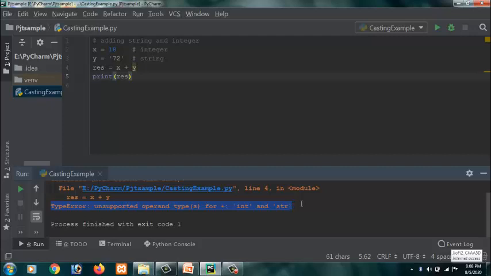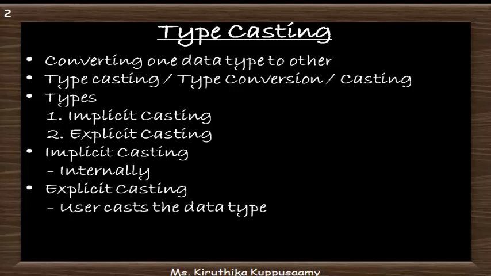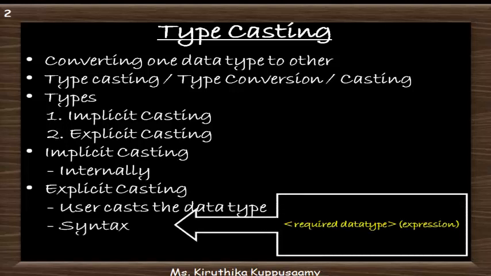In such conditions, the solution is explicit conversion, explicit casting. Here the user converts from one data type to another data type using some built-in functions. The syntax to convert it is: first you have to mention the required data type to which you want to convert, followed by the expression to be converted. The built-in functions used to perform this task are int, float and str.